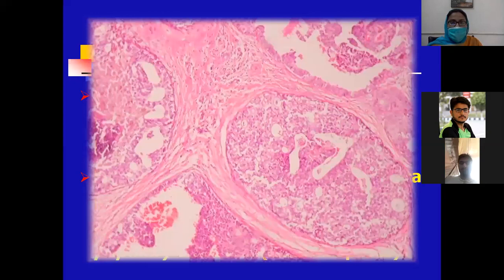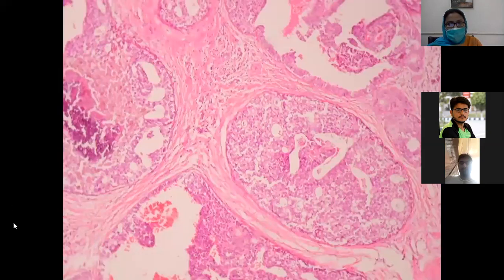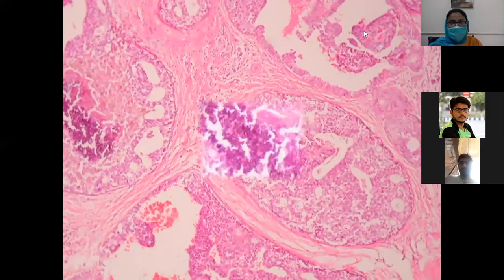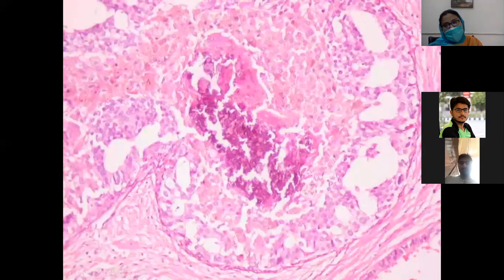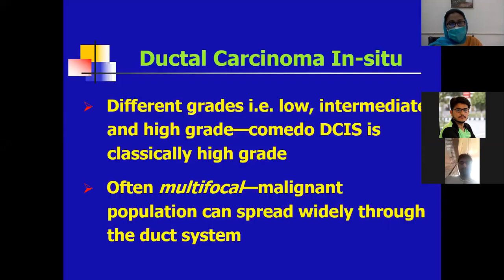Okay beta, I will show you this picture. This is the cribriform type of DCIS, in which these are the atypical malignant cells, and this one is the central necrosis. And this one is the papillary type, with formation of papillae. This is the high power image of a comedo type of DCIS. Very high grade tumor.